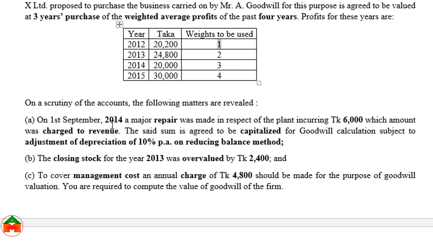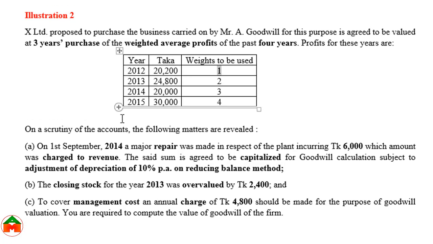And other information: on a scrutiny of accounts, the following matters are revealed. On 1st September 2014, a major repair expense was made in respect of plant, incurring taka 6,000, which amount was charged to revenue. There was a mistake.